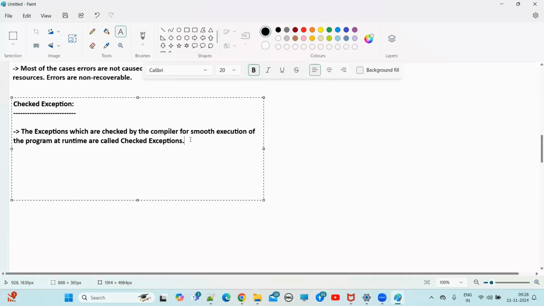To prevent that issue, the security guy will ask you to show your hall ticket. If you show it, then it's fine. So before the check at the invigilator, the check is done at the security level, guys. Why? For smooth execution of the program at runtime. Here, security is the compiler. Understand? The invigilator is the runtime.